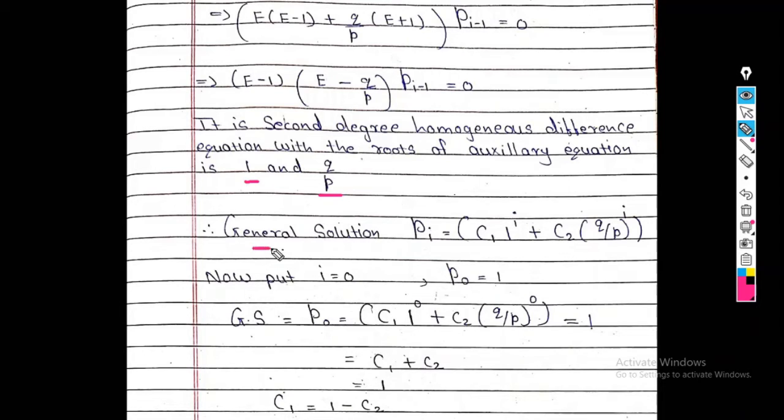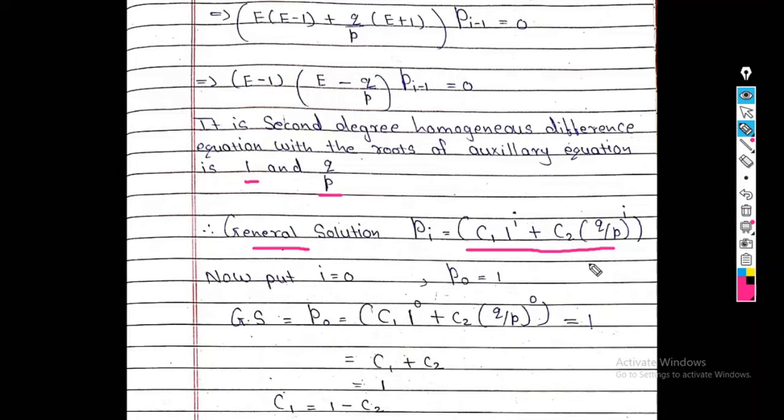So general solution. Now you already know what is general solution and particular solution. Okay, so how to write the general solution? C1 into 1 raised to i. Why 1 raised to i? Because one answer is 1. Plus C2 into bracket q upon p raised to i. So this is my general solution.